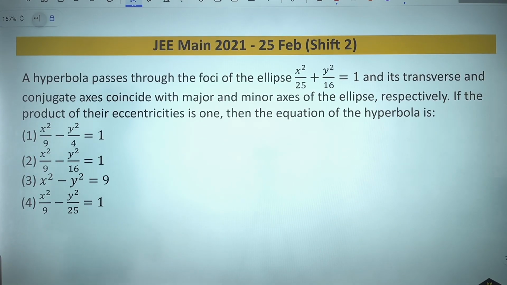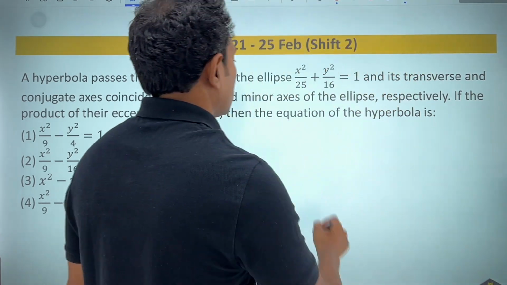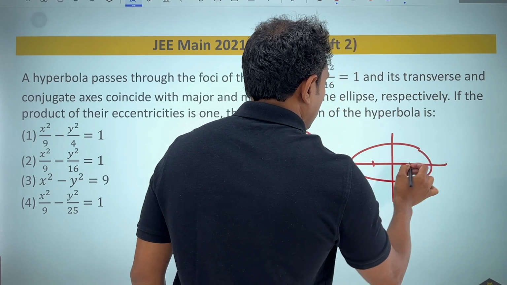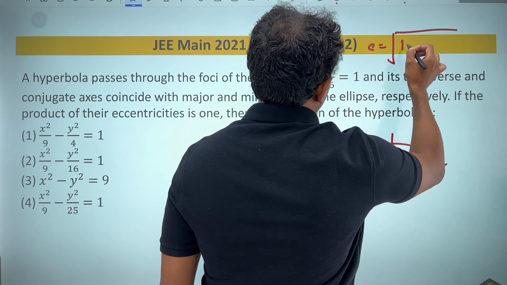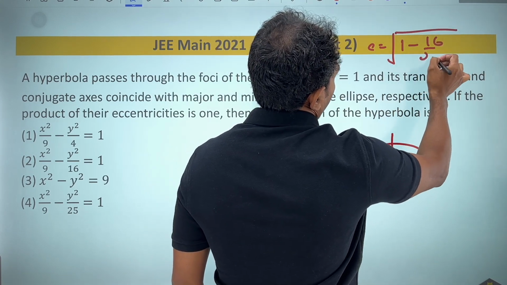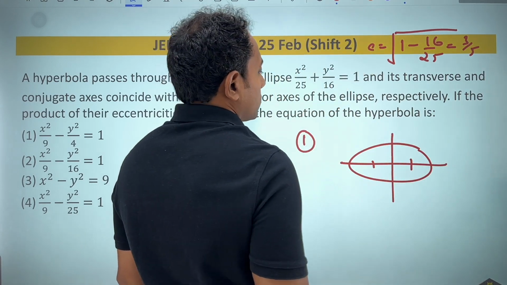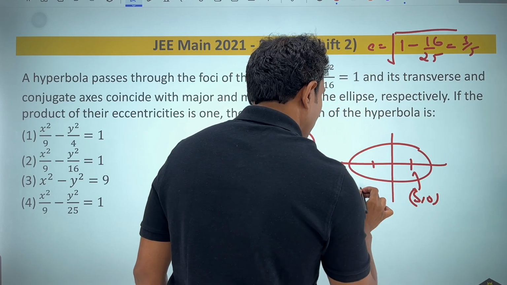Now this 2021 question says that the hyperbola passes through the foci of this ellipse. So let us first draw the ellipse. Your ellipse looks like this. If you want to find the focus, you will have to find the eccentricity. That in this case becomes root of 1 minus 16 by 25. So this will become 9 by 25, 3 by 5. So your foci will become (3, 0) and (-3, 0).